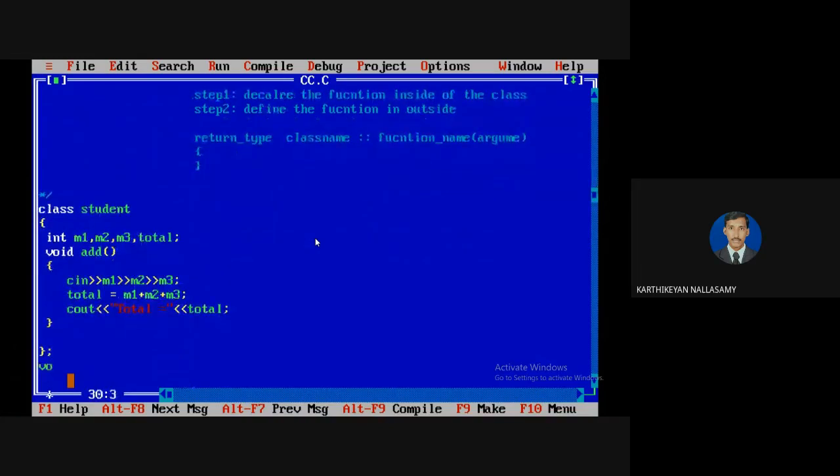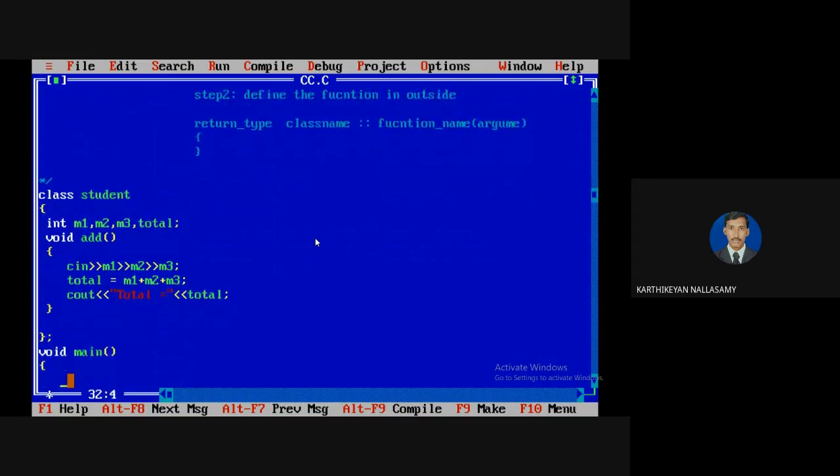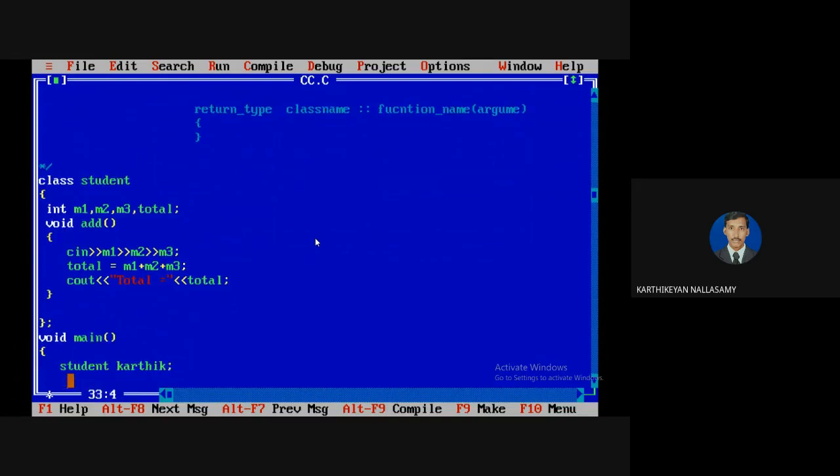Now I need to access it by creating an object. For creation of an object, only the memory will be allocated. So I'm going to create a student. This is the student object name. Again, there is no use of a new operator and all. It will be automatically created. So the syntax is class name, object name.